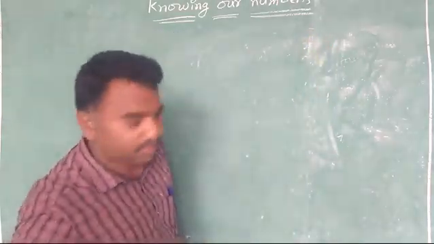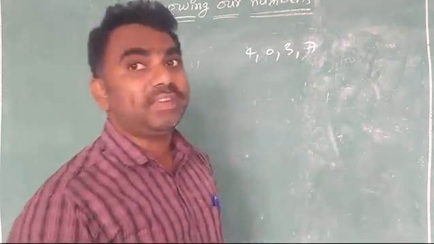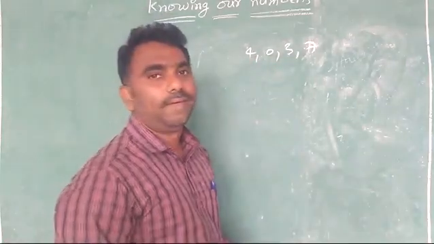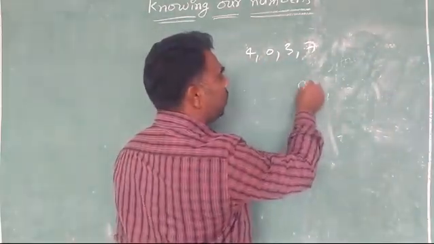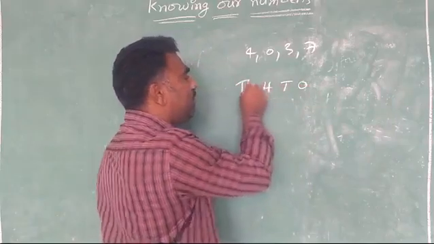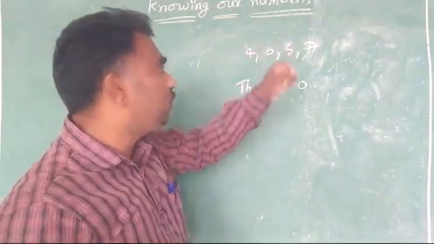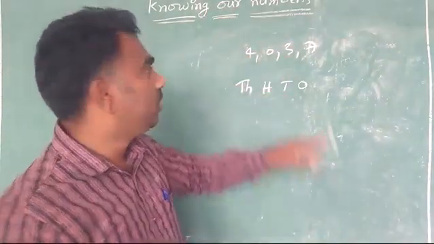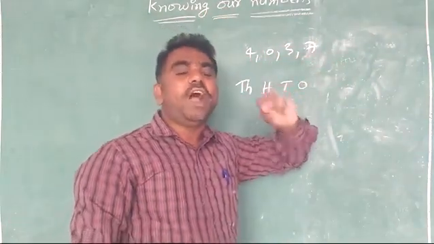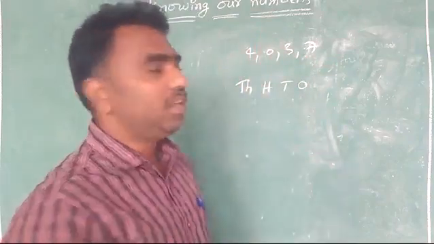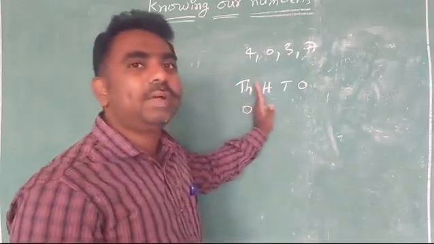Now how to make the smallest? With the same digits, you have to make the smallest now. So how do we make the smallest? A 4-digit number means what places are needed? Ones place, tens place, hundreds place, thousands place. Which thousands are better to make the smallest number? 4,000s, 0,000s, 3,000s, 7,000s. Obviously, you will say 0,000. It is wrong. If you keep the 0 in the thousands place, there is no digit there, and this will become a 3-digit number only.